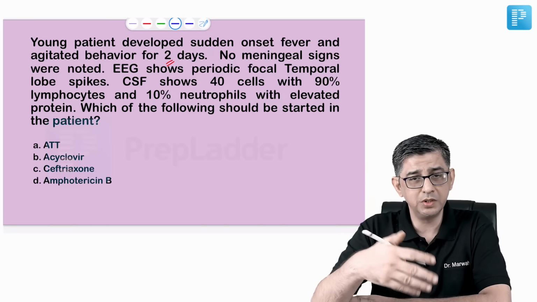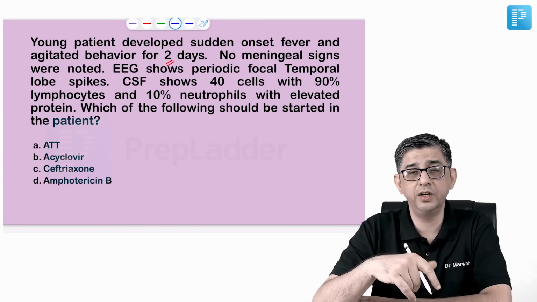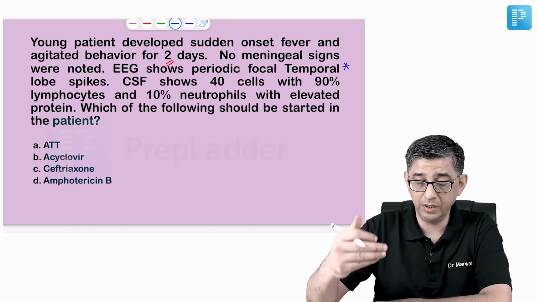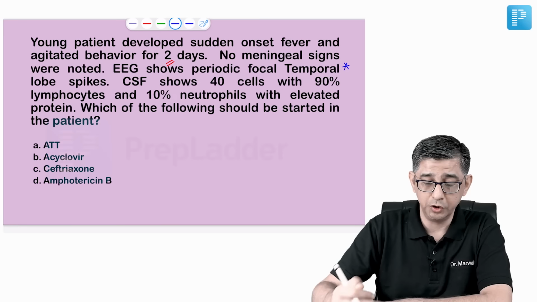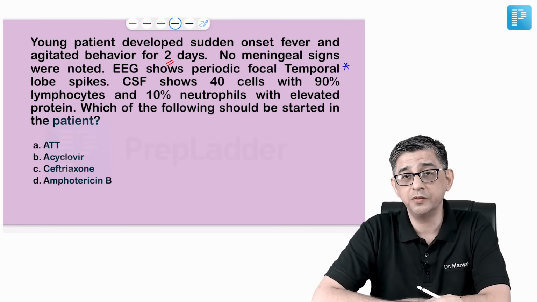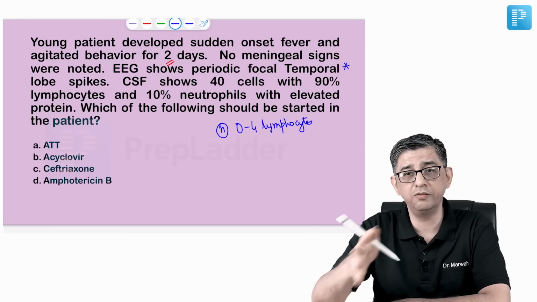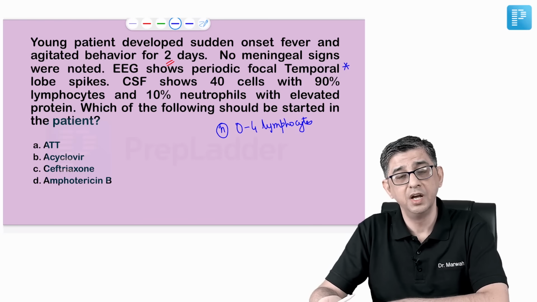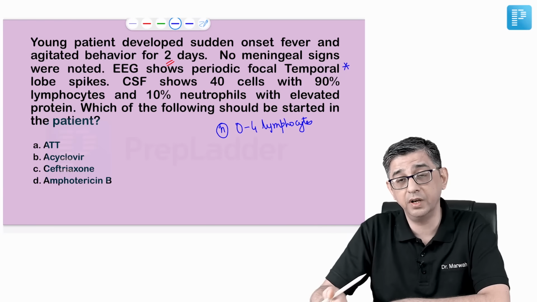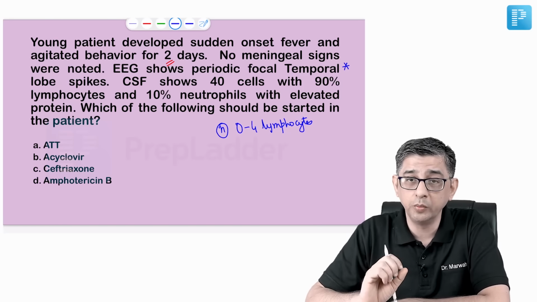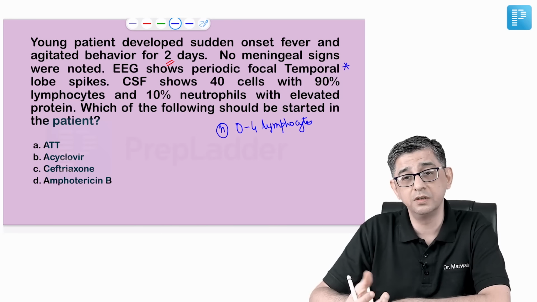Now, whether you have picked up this EEG finding or ever read it in your life really does not matter. What matters is that temporal lobe involvement is what the examiner is trying to tell you here, with a short history and the CSF of these patients. You very well know that normally in the CSF there would be approximately 0 to 4 lymphocytes. Here there were a total of 40 cells, out of which 90%, that is 36, were lymphocytes. Whenever lymphocytes are present, they indicate either a tubercular etiology or a viral etiology. I told you for tubercular etiology, the history should be long. So what is left is viral etiology.